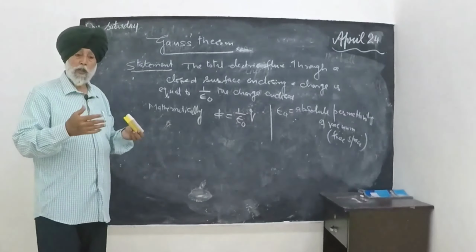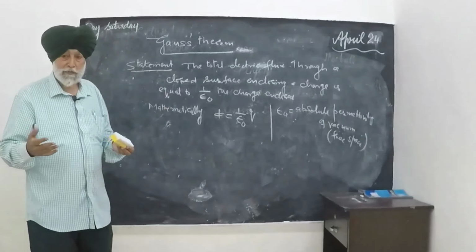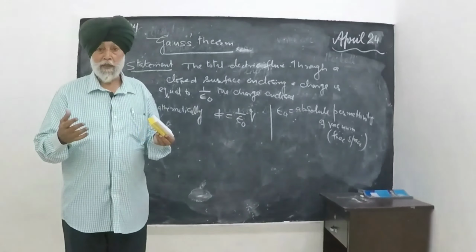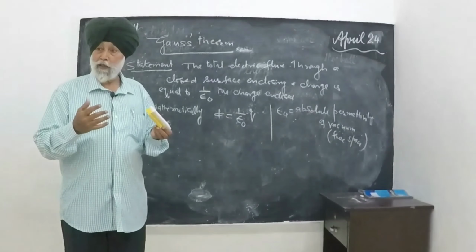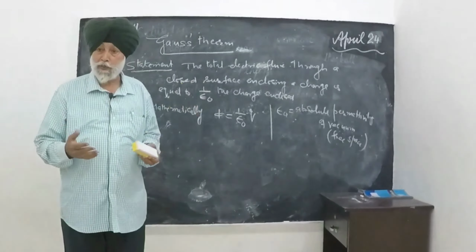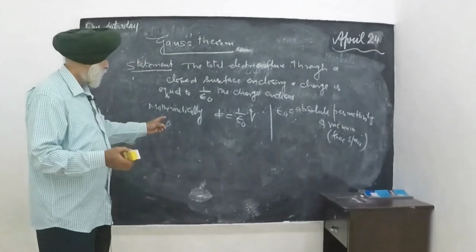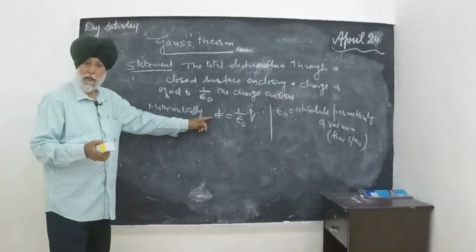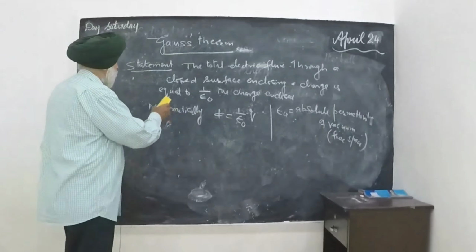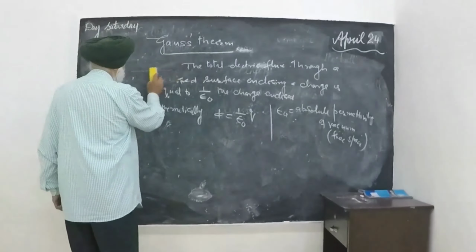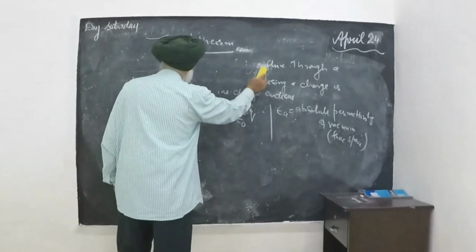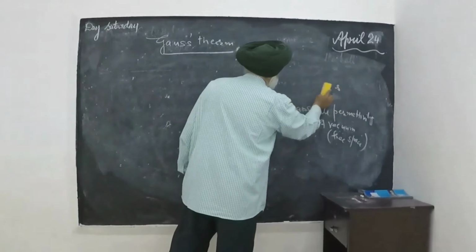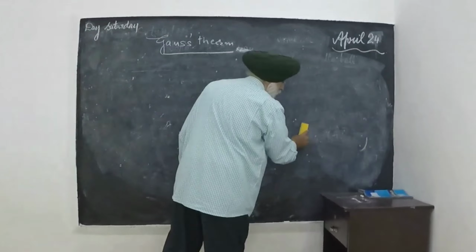So the total number of electric lines of force passing normally through a surface is called electric flux, and electric flux is denoted by the letter phi. So what is its proof? That was the definition. I will now prove it and then discuss some of its applications.